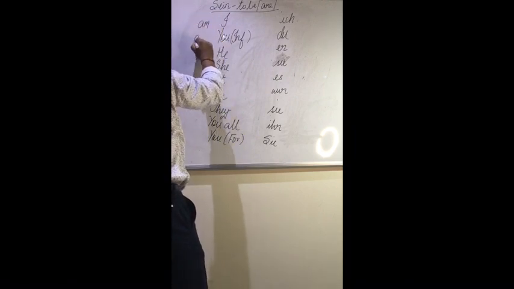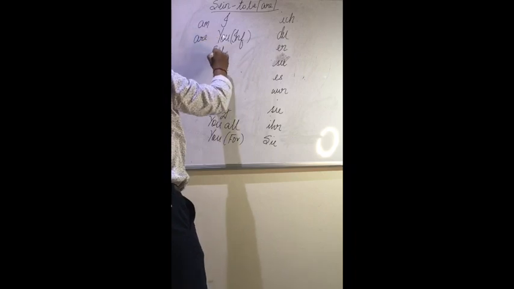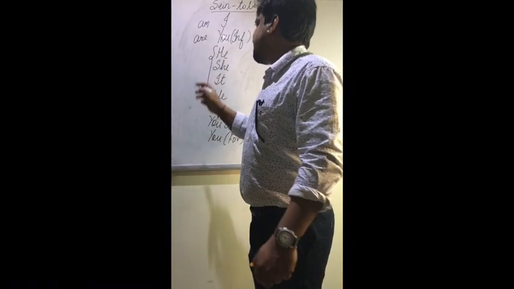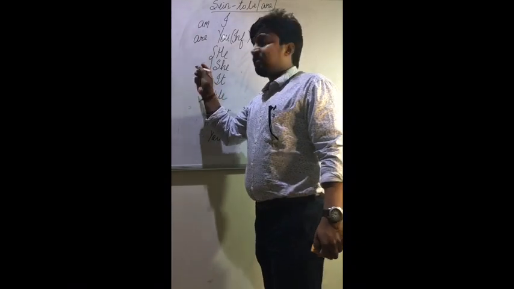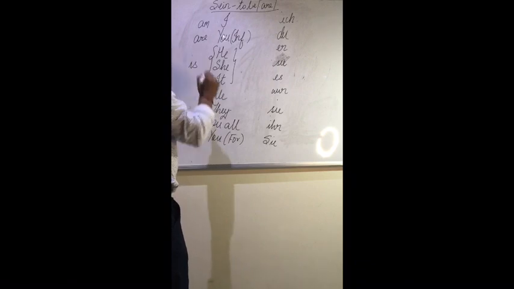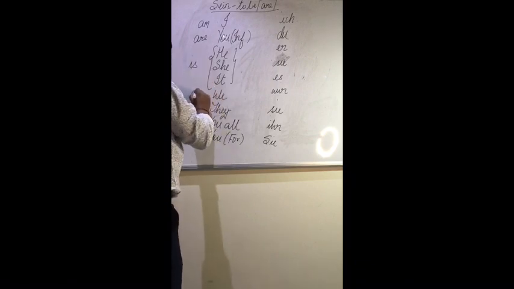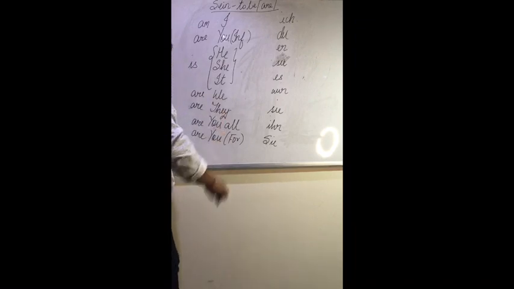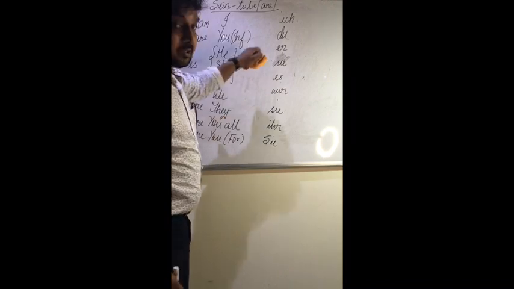For you, are. For these three, that is the third person, we write is. For we, are. For all the plurals, we have written are. You already know it.